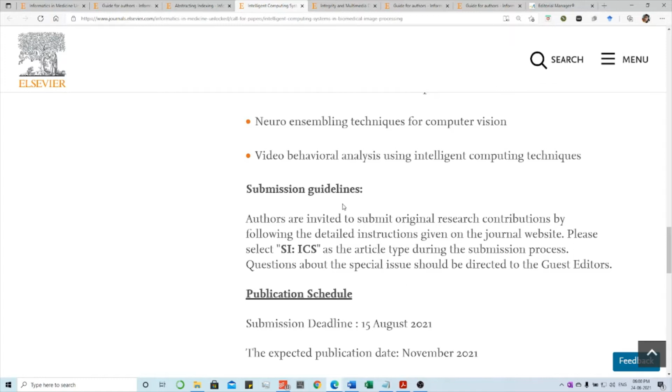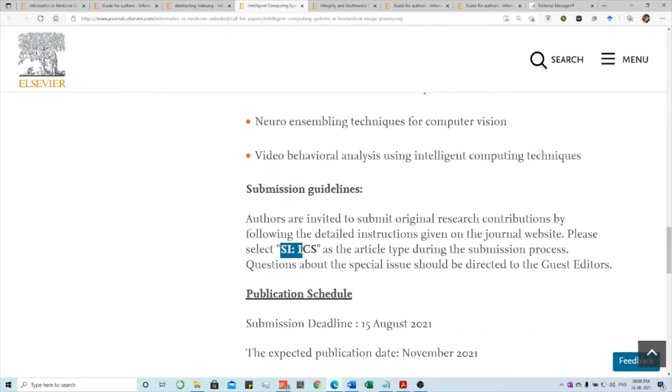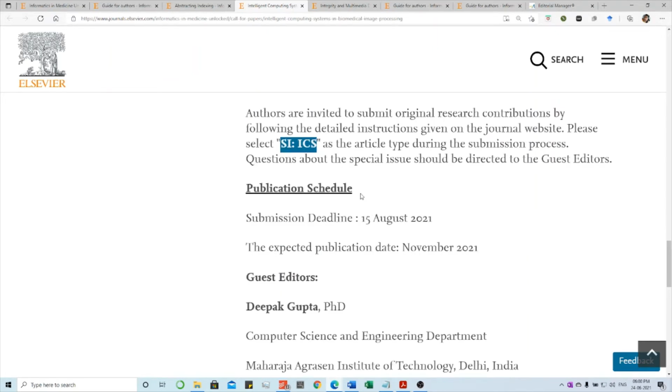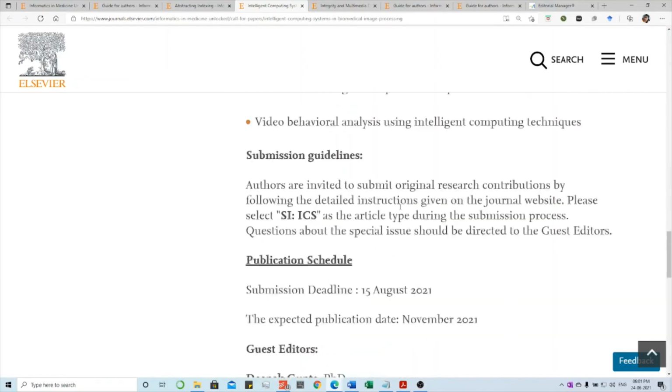To submit to this special issue, you have to choose the main journal's submission system, this one, the editorial manager of this one. And then inside you will find a tab with SIICS. You have to choose this and then you have to submit your article for this special issue. As I already told you, the submission period is very short. Here you can see the submission deadline is 15th August and publication date is November 2021. And below they have given some editors' details.